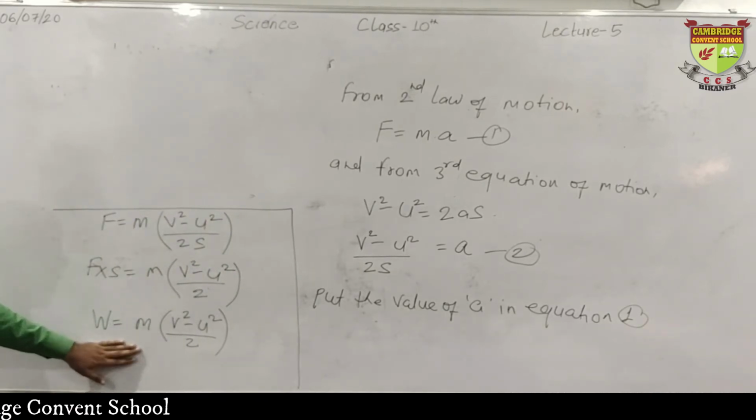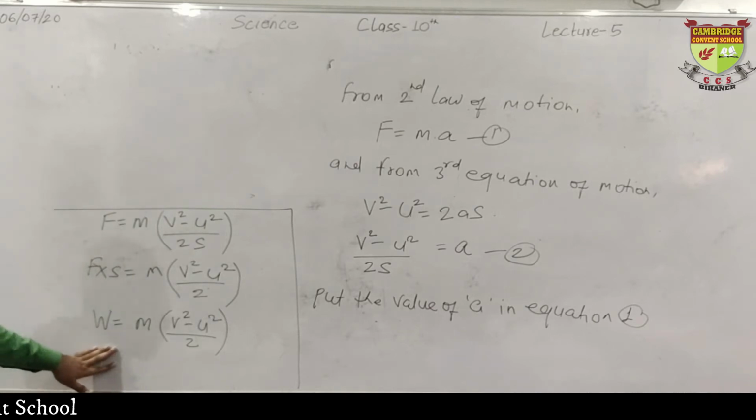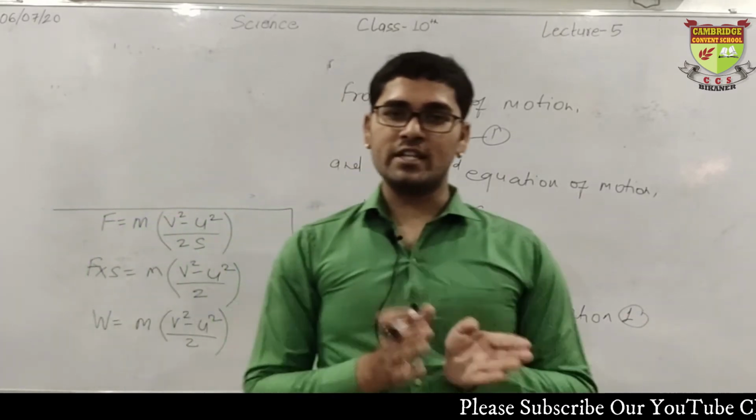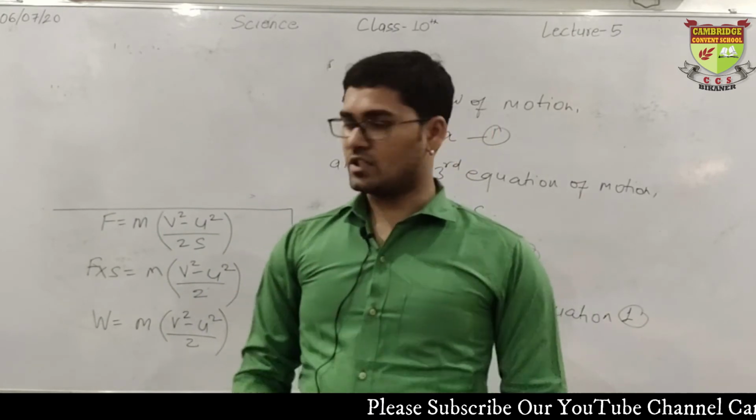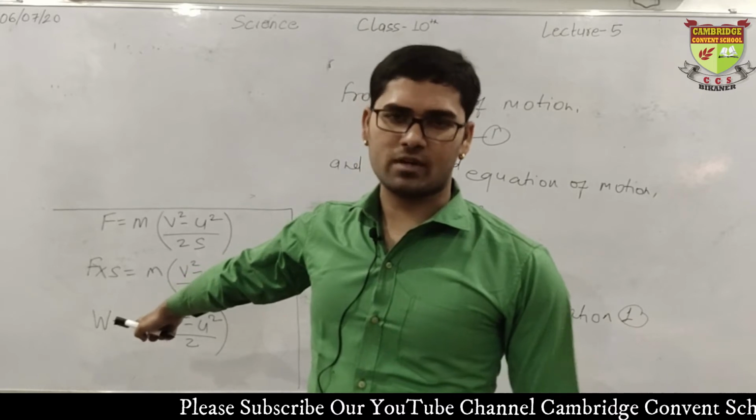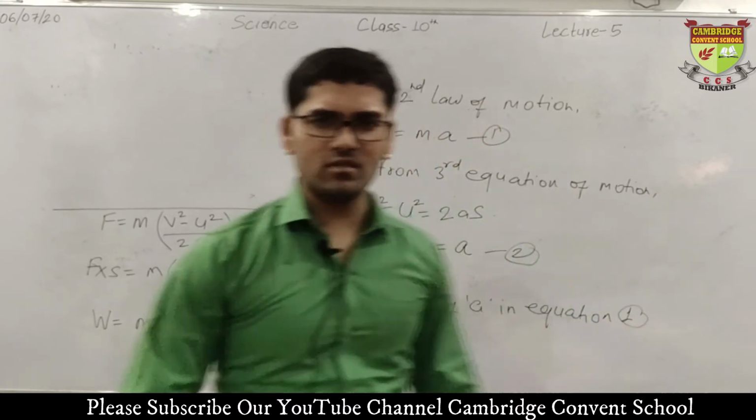After this, what will we do? We have found work, but we are supposed to find energy, kinetic energy, and we know very well that work can be converted into energy. So we can use kinetic energy in the place of work because work is convertible into energy. Fine.